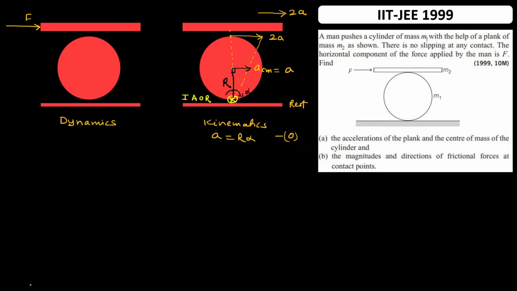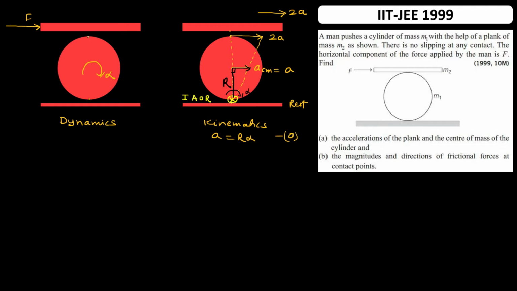Now coming to the dynamics part, we'll start with the cylinder. Let's look for the causes of the alpha. Alpha comes from the torque. There are forces: friction and mg, normal. Mg and normal will not provide any acceleration, neither will they provide any torque. Taking torque about this point, whatever friction is there at the contact point will not create any torque, and angular acceleration has this sense.